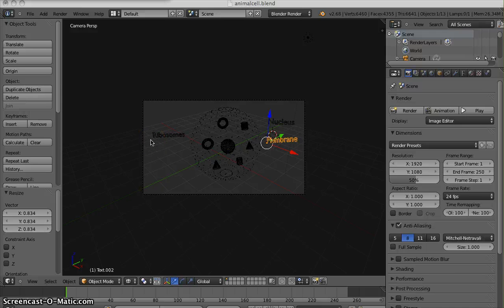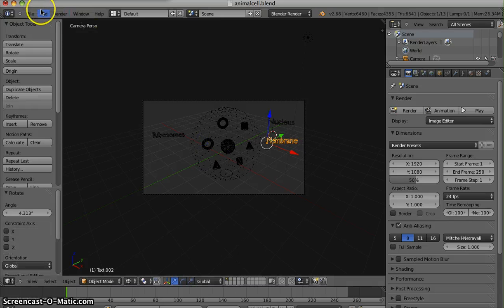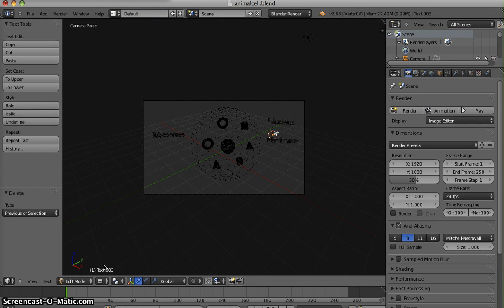Once you're done scaling and rotating, add another text. Edit mode, and continue to add more text until you are done labeling your cell.